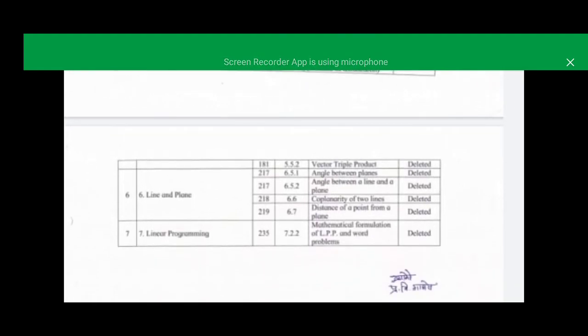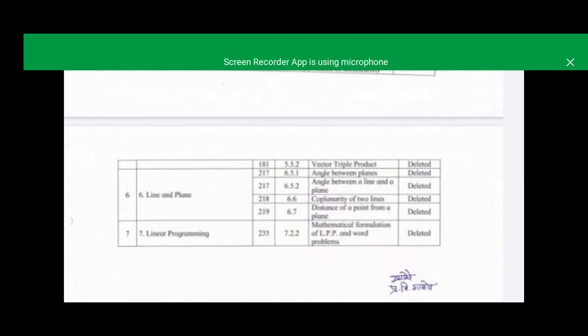The lines are very small topics, two exercises we have. The scalar triple product we have to delete. Angle between the planes, angle between the lines and the plane, coplanarity of two lines, and distance of a point from a plane will not come.